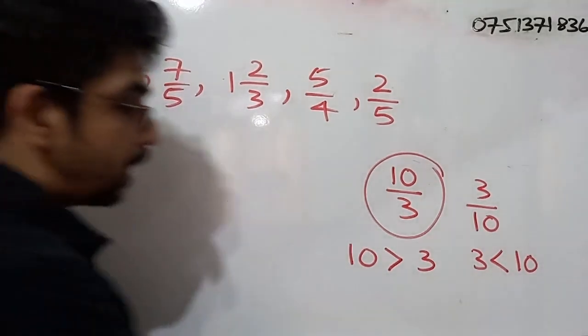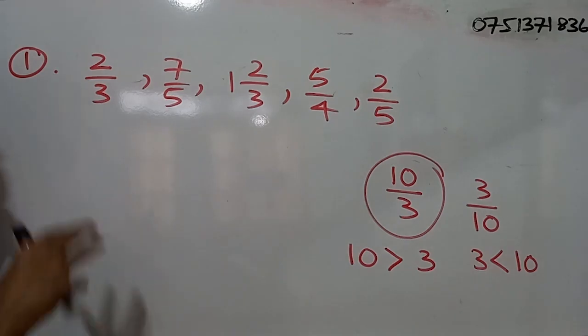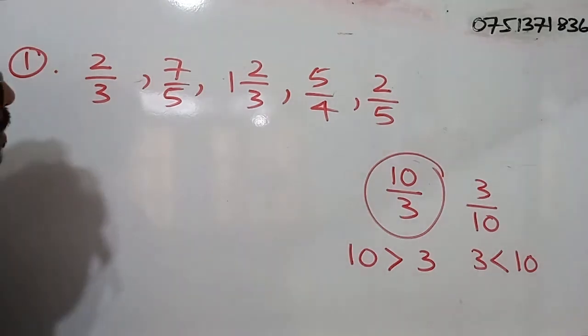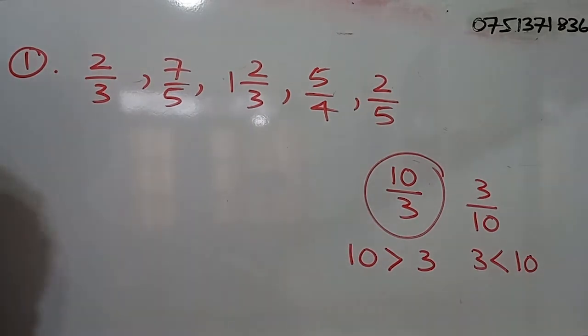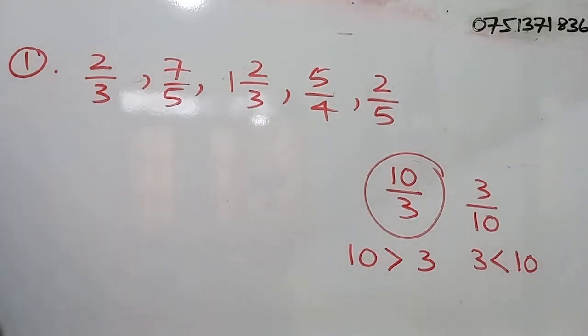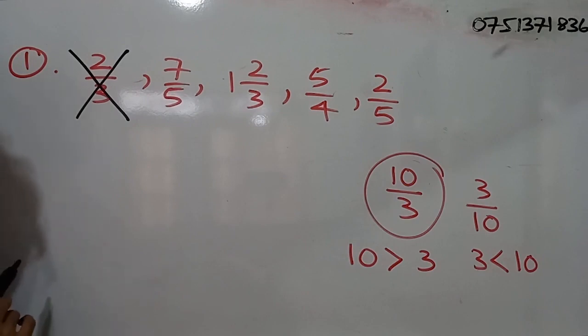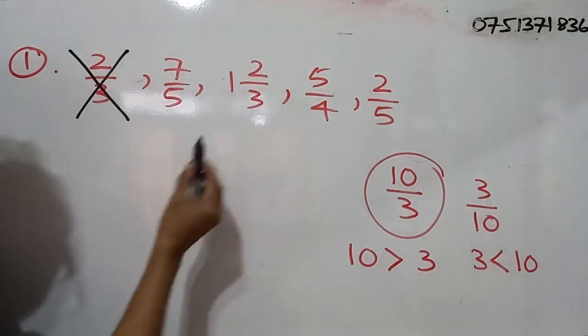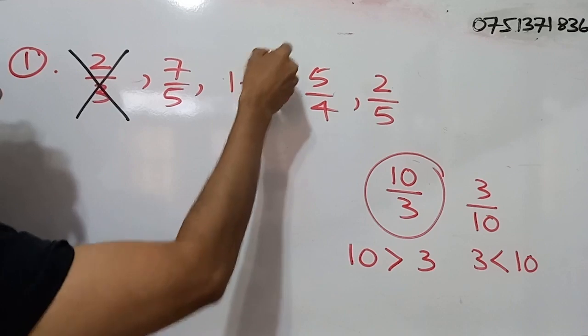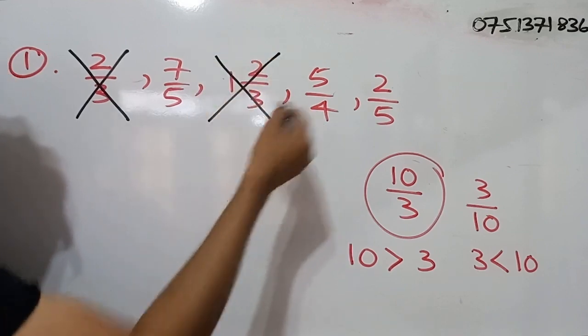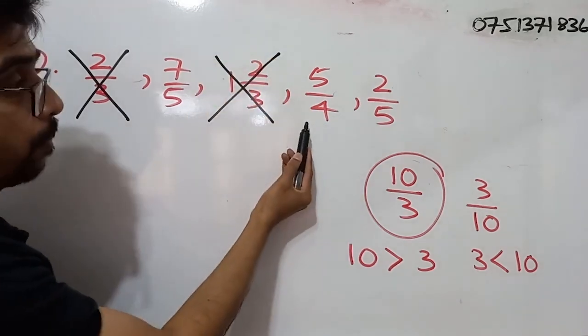Right. So these are the given fractions. So we have to select which fractions are improper fractions. So 2 by 3, it is not an improper fraction, it is a proper fraction. So 7 by 5, it is an improper fraction. So next we have a mixed number. Then this is an improper fraction.